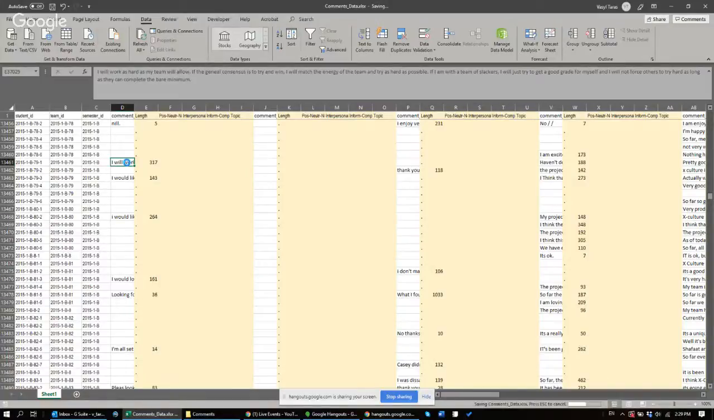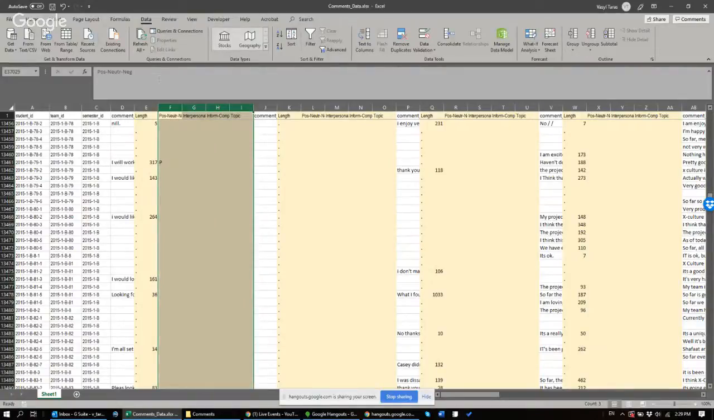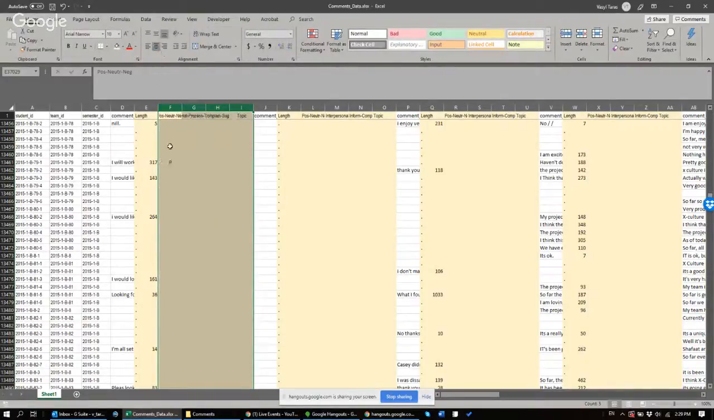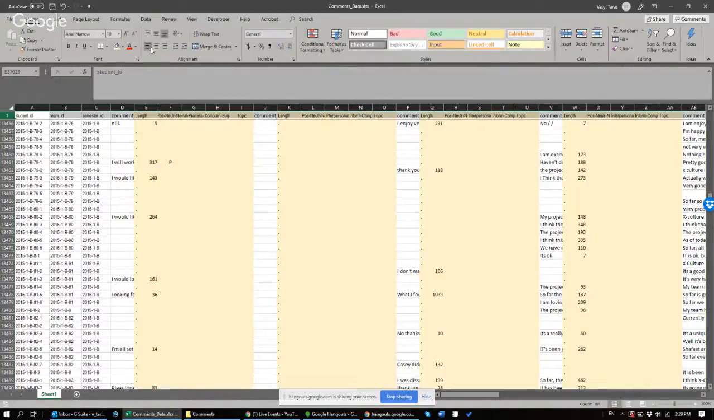Then we have to code the data in terms of: is this comment positive, neutral, or negative? Well, let's read the comment. I will work as hard as my team will allow. If the general consensus is to try and win, I will match the energy of the team and try as hard as possible. Blah blah blah. So it seems like it's a positive comment. So we'll put P here. No need to say the entire word, so let's just put P for positive. If it were a negative comment, we would put N, and if it were a neutral comment, we would put N. Right? Actually, neutral and negative. So I guess we need to do positive, neutral, and negative, right?